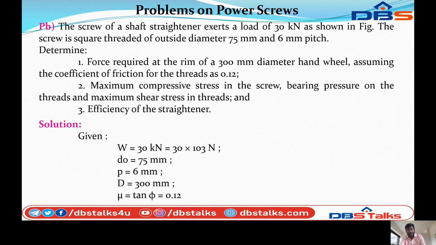So next problem. The screw of a shaft straightener exerts a load of 30 kilonewton as shown in the figure. The screw is square threaded of outside diameter 75 mm and 60 mm pitch.